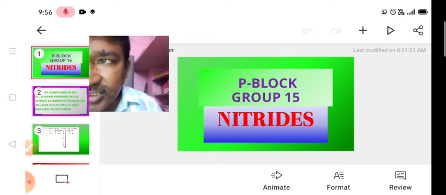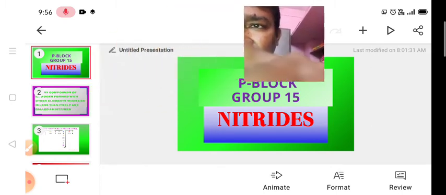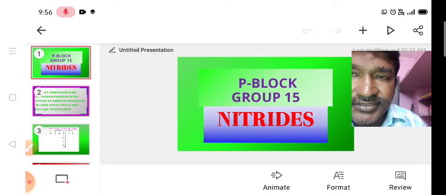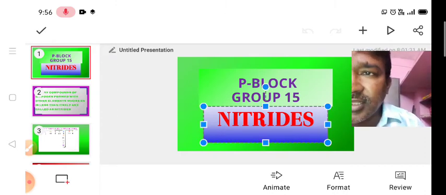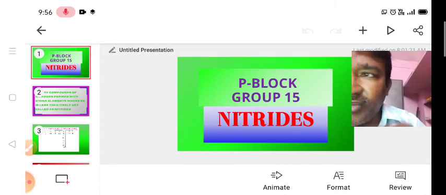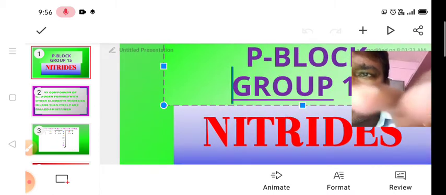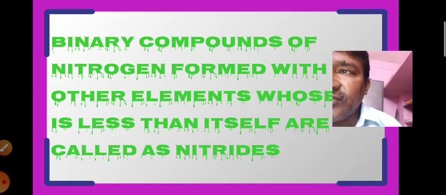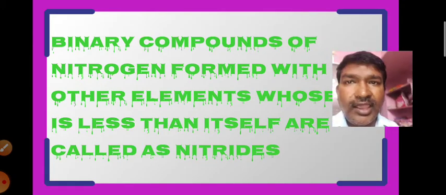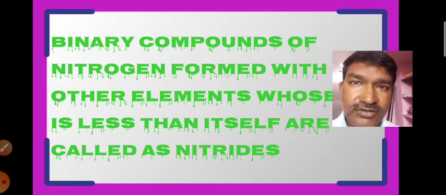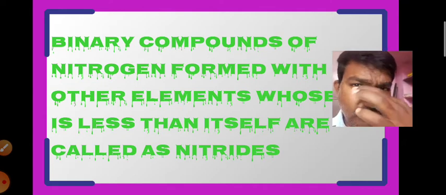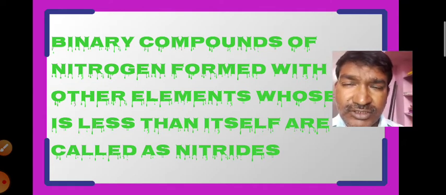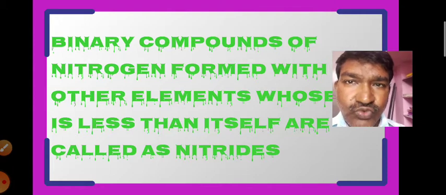Okay? In this class now we are going to learn about the nitrides. Nitrides are the compounds of the nitrogen that we know very well. So first of all we go for the definition. As usual, nitrides are defined as the binary compounds of the nitrogen formed with the elements whose electronegativity is less than itself.